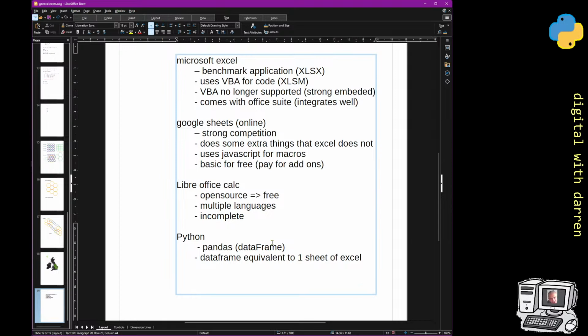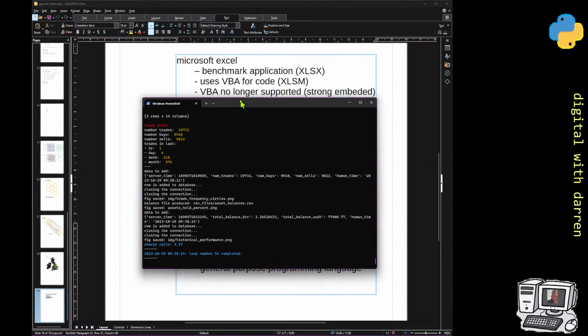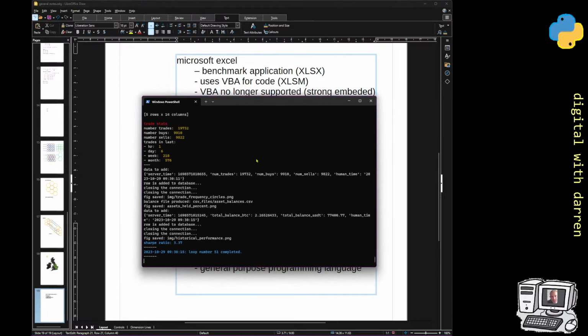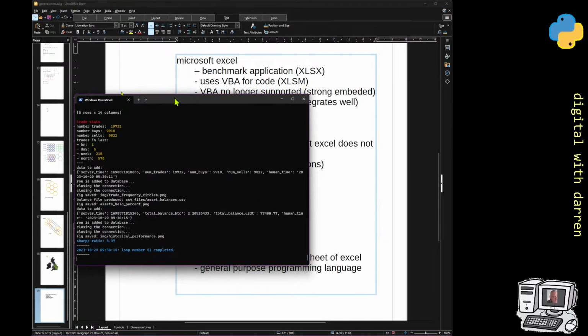But the advantage of Python, and this is really the advantage, is that pandas is just one module. It's just one of about 215,000 modules. You're getting an entire ecosystem of a general purpose programming language. So you can run it on your desktop, and I have something running in the background on my desktop. I don't see all of the arrays and stuff, but then I can publish it to a website. I've got a separate website where the data of this is published to.